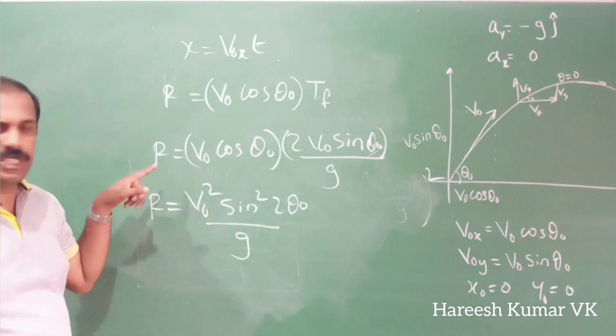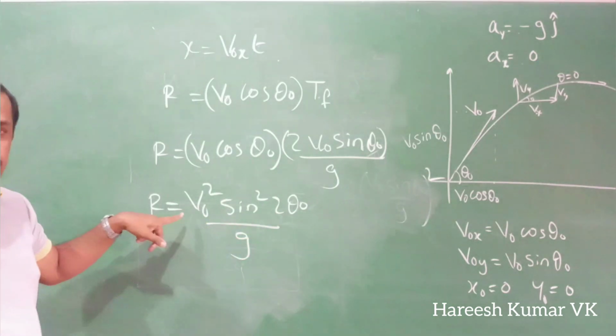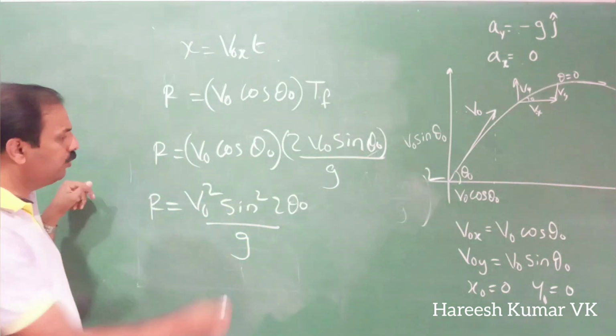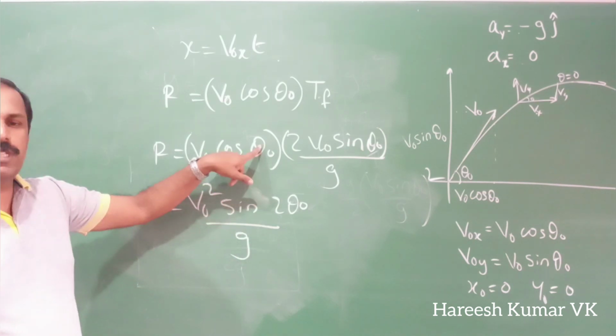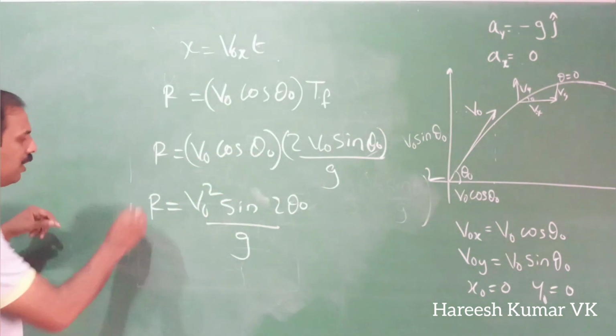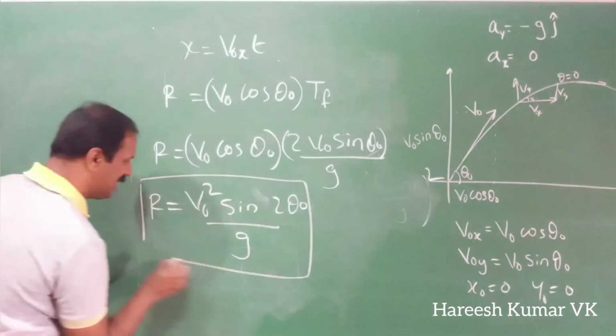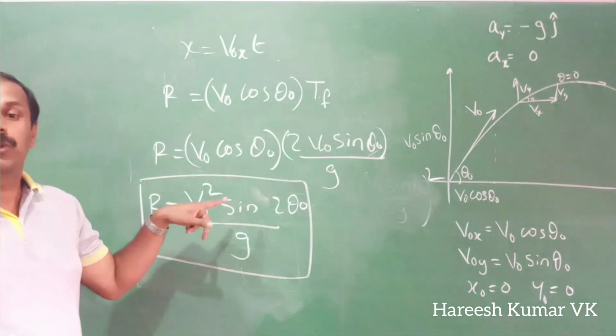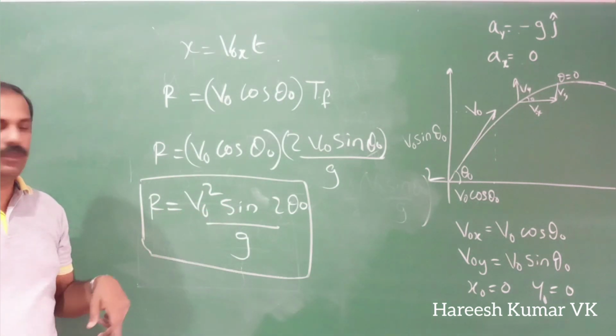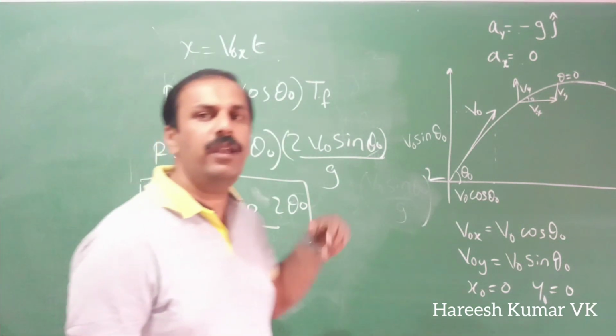Okay, so that is the expansion for sin 2 theta. If you take the expansion of sin 2 theta, it will be the same. You will get it like this. So the range is given by this equation: R is equal to v0 square sin 2 theta 0 divided by g. Okay, so this is the equation for range.